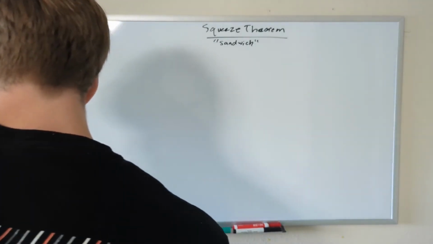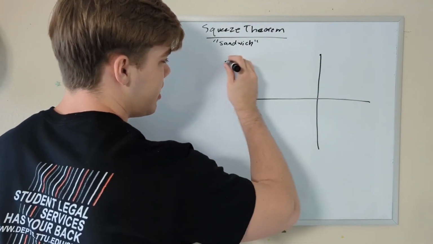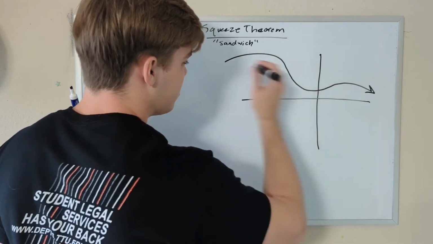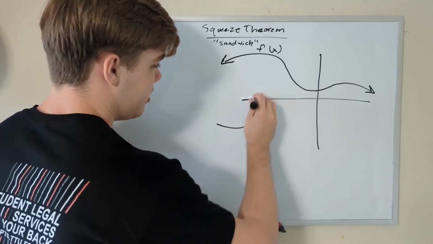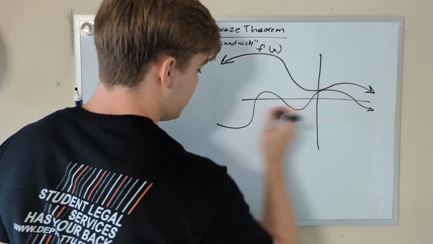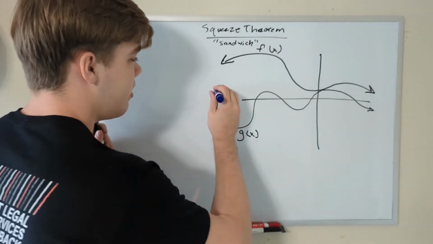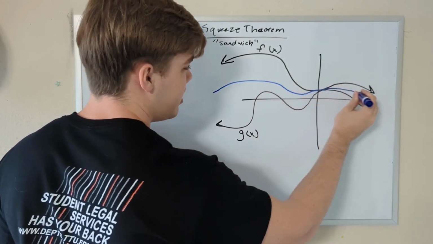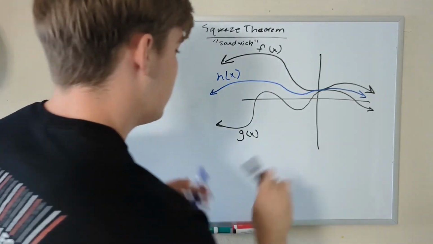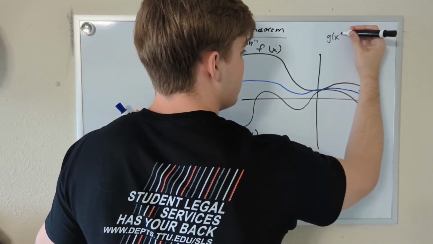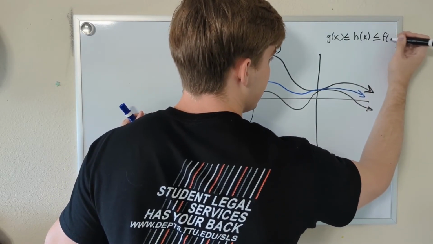Well, this is a little bit easier to show with a visual example. Let's say we have a graph like this. Up here we have the function, something like that. It goes on from there to there, and this function is f of x. Now below it we have a function that looks something like this, and this function here is g of x. And between both of these functions we have the function h of x. It is between them at all times. And let me write that out up in this corner. g of x is always less than or equal to h of x, which is always less than or equal to f of x.